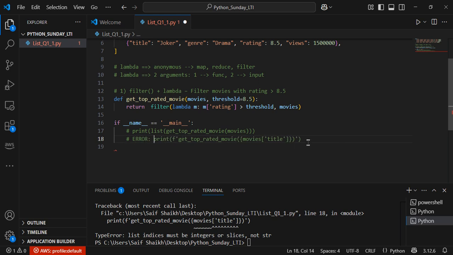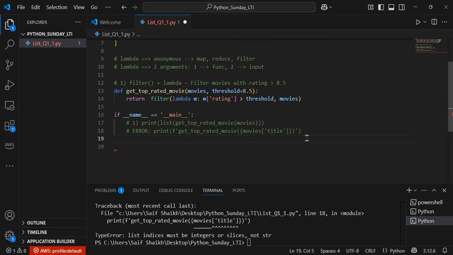So this was the first successful approach. We were able to do that. Second, we are facing an issue. Let's find out the resolution for that. So what I would do is assign this function call to a variable. So let's say top ratings. Yeah, top ratings, and I will assign this function output to an identifier or a variable.